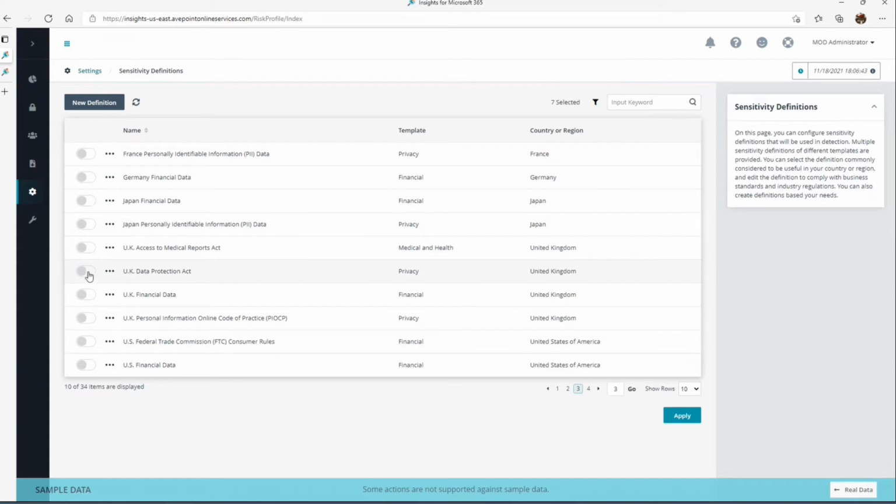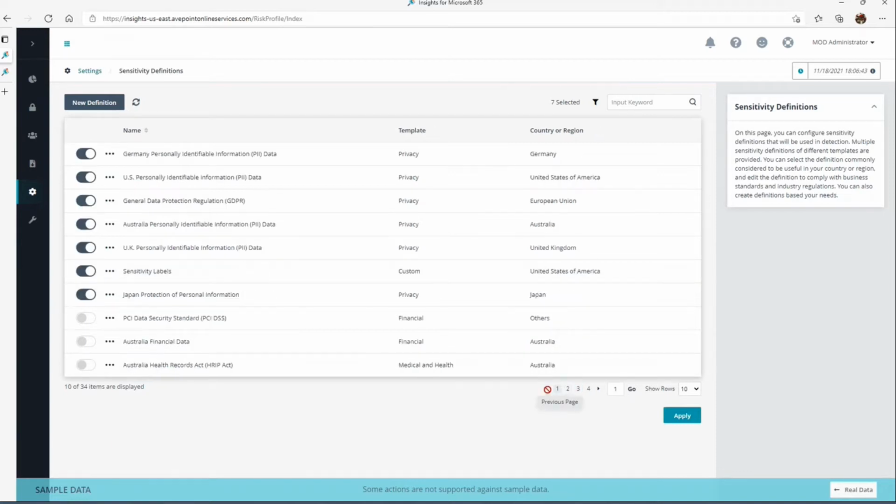So you turn on the things you care about, the sensitive crown jewels for your business practice. And what that will do is begin the process for Insights to go and look and query for those within your collaboration assets, your files, your teams, so on and so forth there. All right. Now, within there, that's the first step, right?